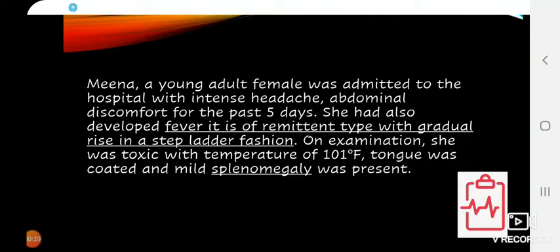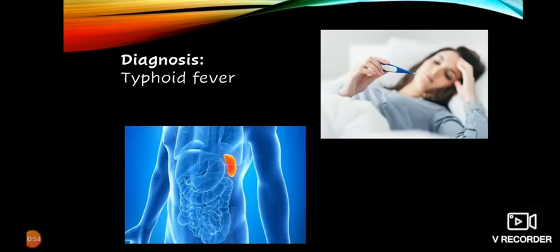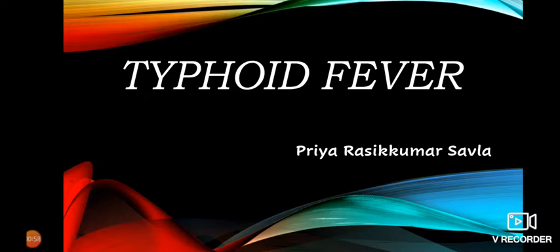On examination, she was toxic with temperature of 101 degree Fahrenheit. Tongue was coated and mild splenomegaly was present. Here, there are some points of diagnosis of a case, that is, fever of remittent type with stepladder fashion and splenomegaly. So, the diagnosis is typhoid fever. Let's start the topic typhoid fever.